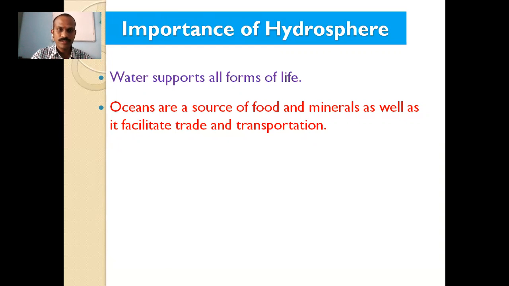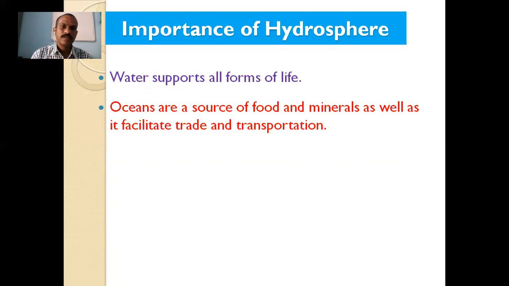The ocean is a source of food. Food means seafood. Fish is there, and many more types of sea animals are used as food by human beings. Minerals are also found in the ocean beds.